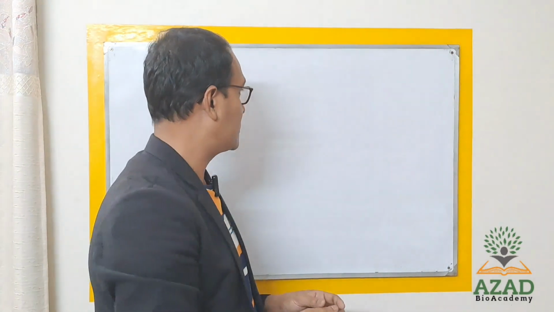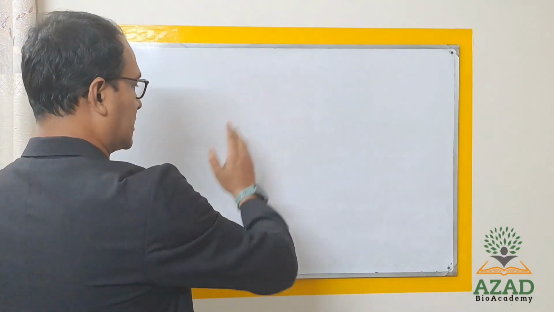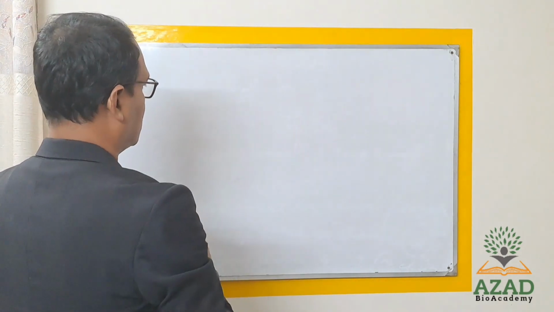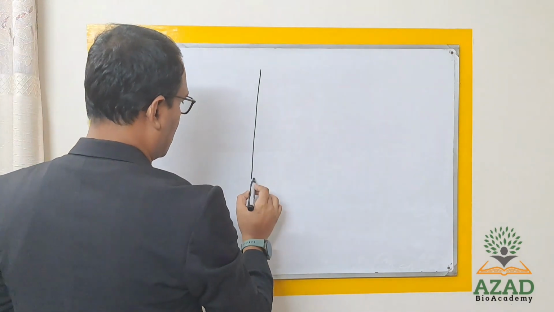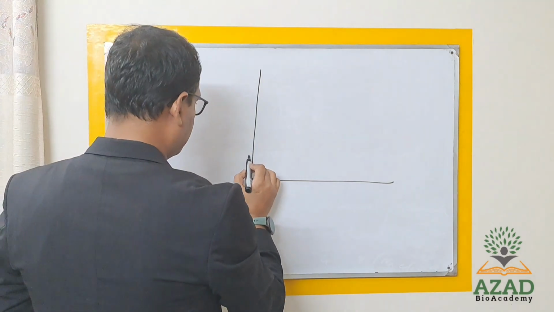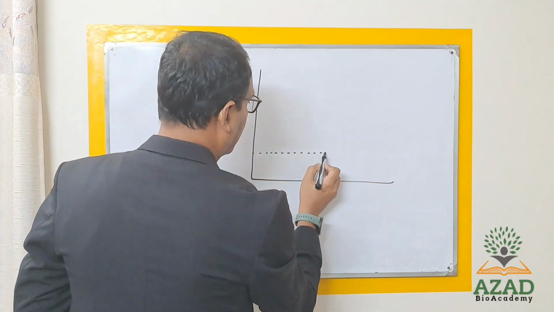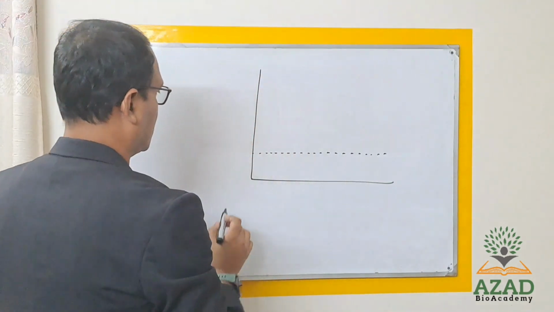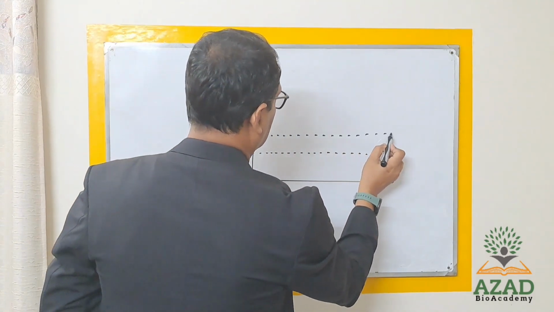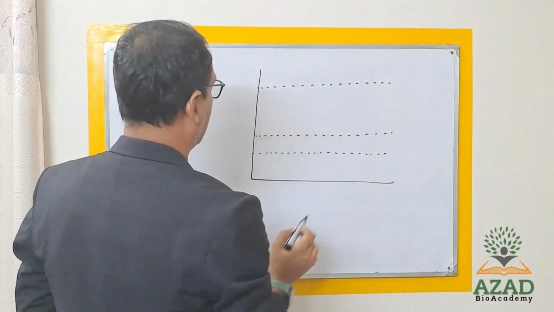Okay, so come to the point, action potential. When I discuss action potential, we have to discuss a complete event. So I'm firstly drawing the basic thing. First is the resting membrane potential, then the threshold potential, and this is the peak level.